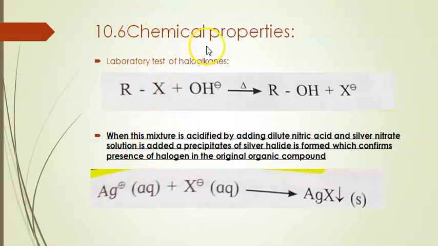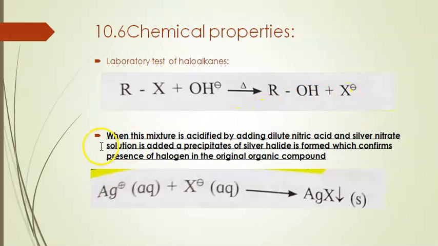Next, we have to study the chemical properties. In chemical properties, the first reaction is the laboratory test of haloalkanes. In the laboratory test, alkyl halides react with the nucleophile OH minus. In the presence of heat, it gives ROH plus X minus.